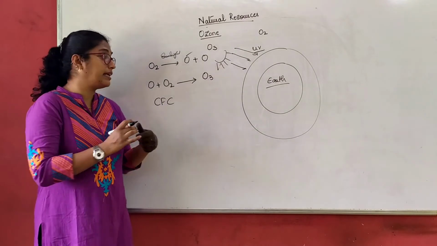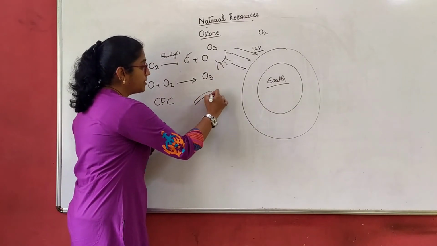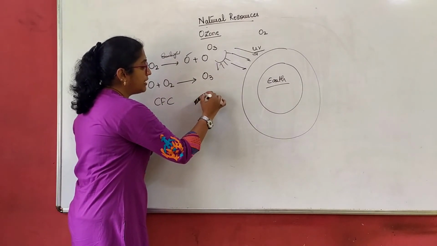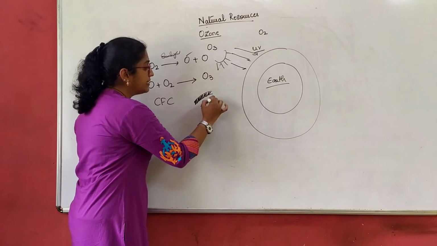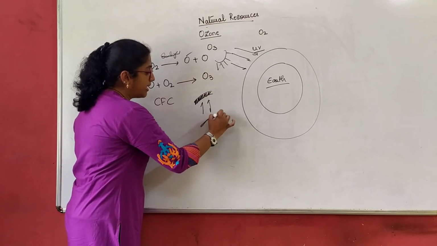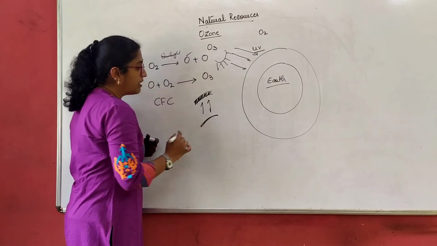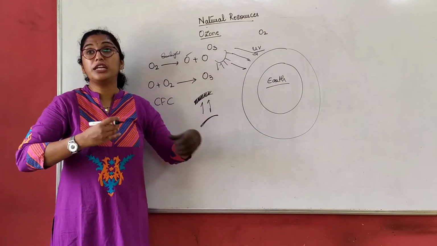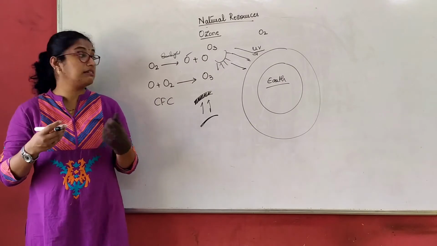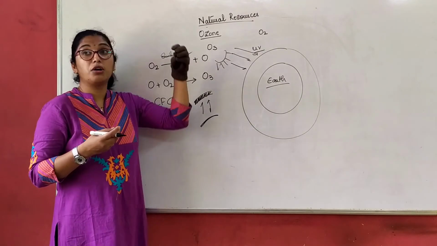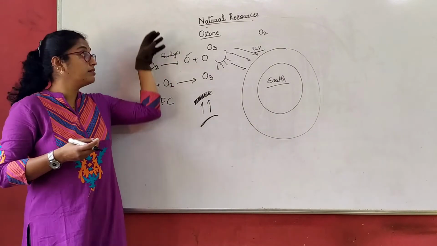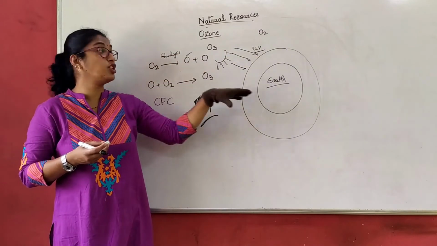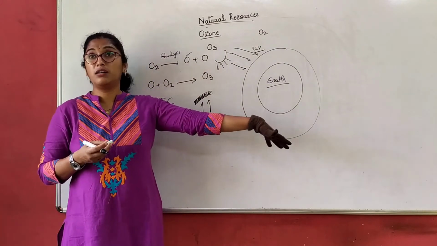Now what is happening? Suppose this is the thickness of the ozone layer shield. These gases are interrupting it, and the thickness of the shield is decreasing. Now what will happen if the shield which is protecting us starts becoming thin or getting holes in it? The sun's UV radiation can directly pass through to the earth, right?